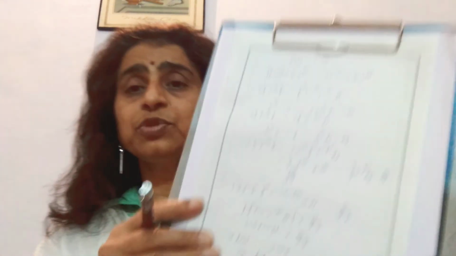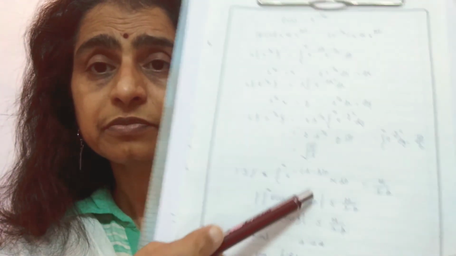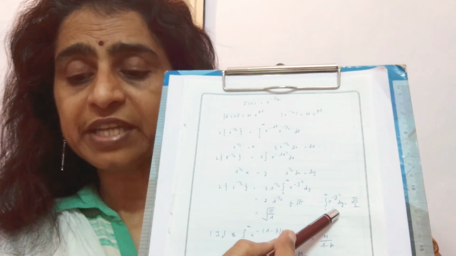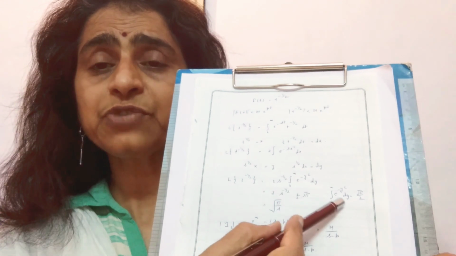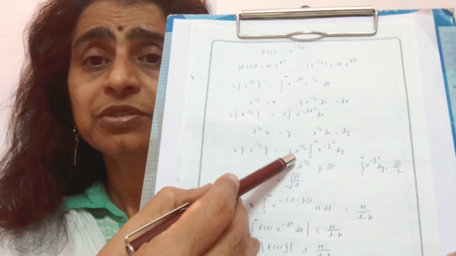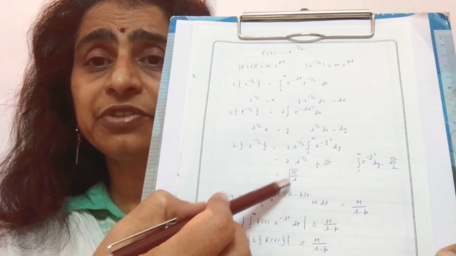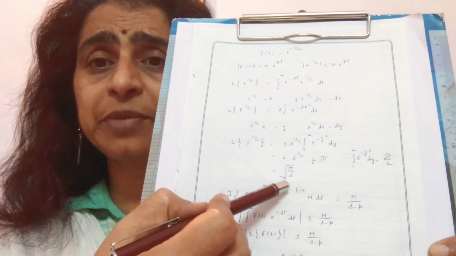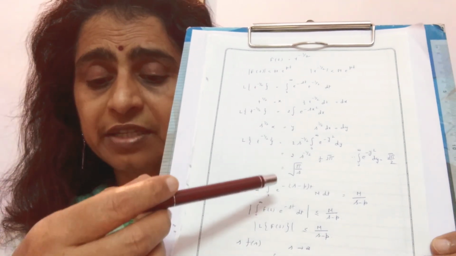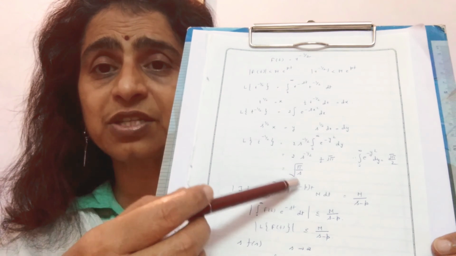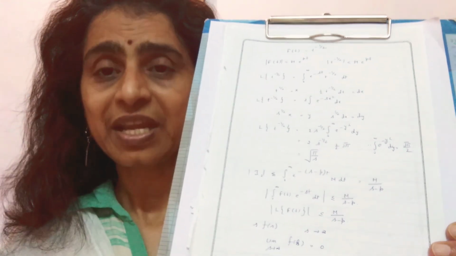Now there is a formula, which is like this: the integral of e^(-y^2) dy from 0 to infinity is equal to square root of pi by 2. From this formula, we will put the value in this integration and we will get the value equal to 2 by 2 square root of pi by s. 2 cancels with 2 and the remaining is square root of pi by s, under the condition s is greater than 0.